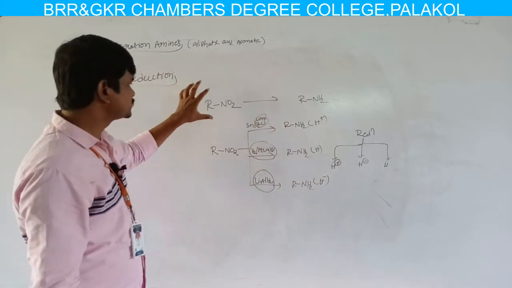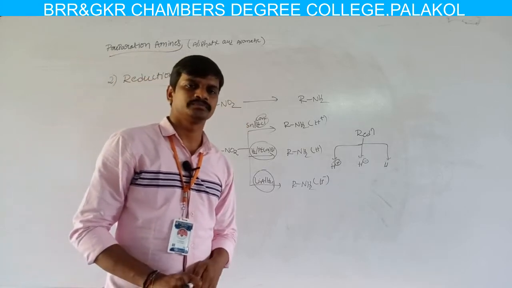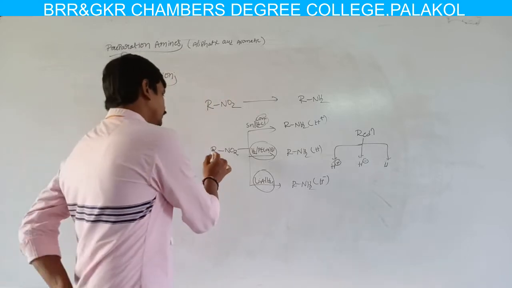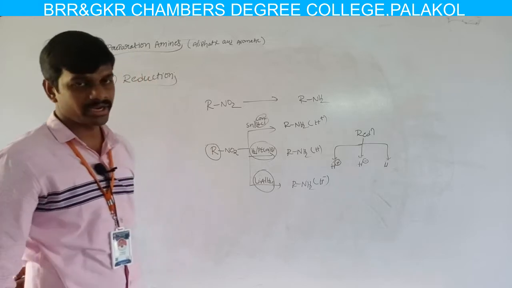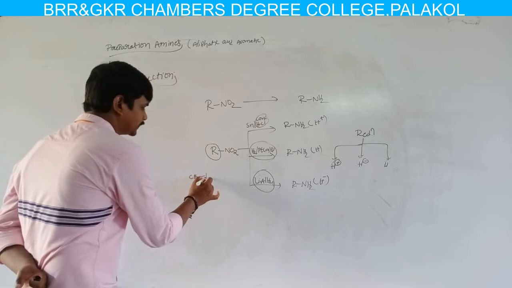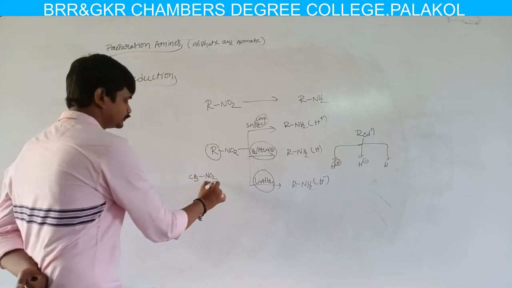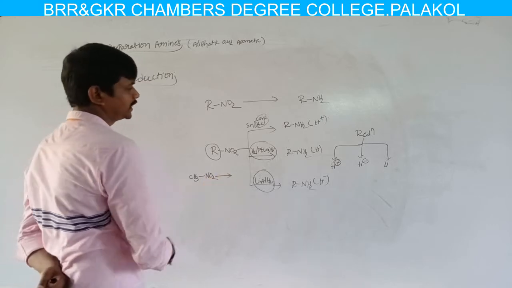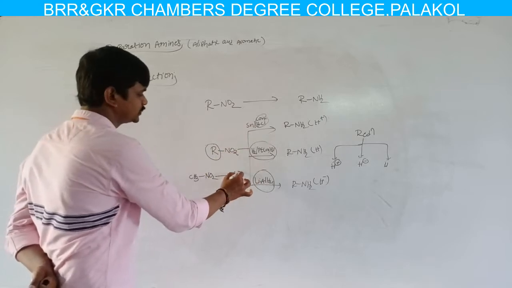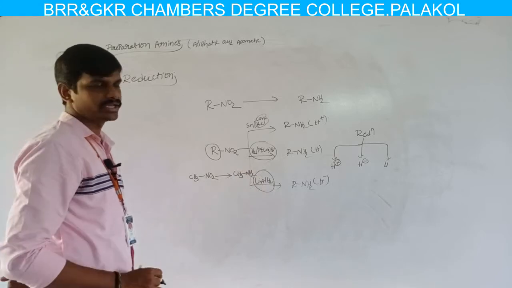By using this reduction reaction, we can produce aromatic amines and aliphatic amines. How can we get aliphatic amines and how can we get aromatic amines? If in place of R, I take nitromethane, on reduction with any reagent, we can get CH3NH2. So I can get an aliphatic amine.